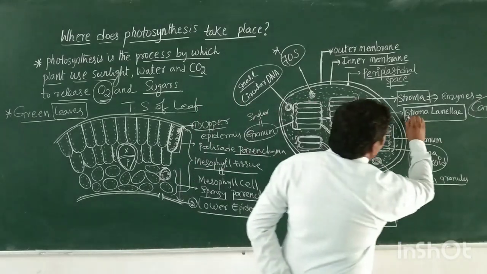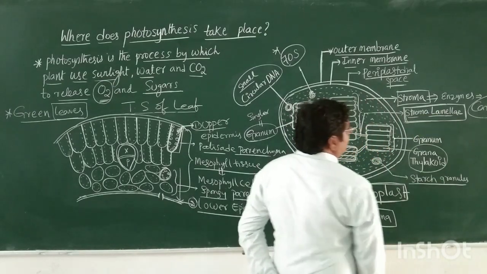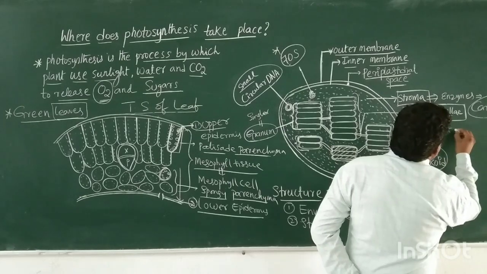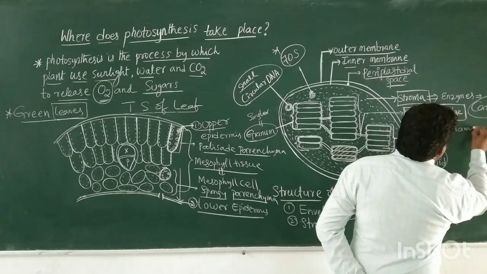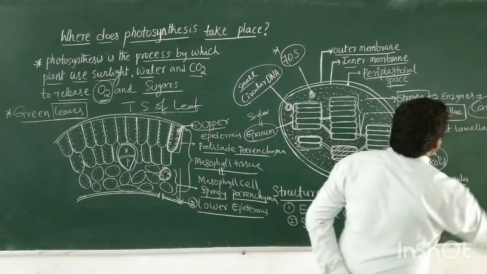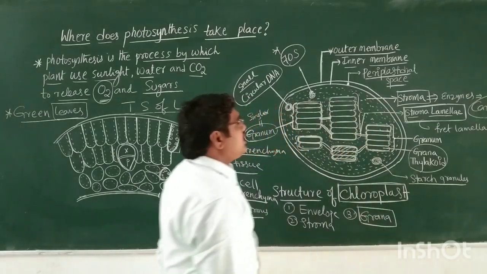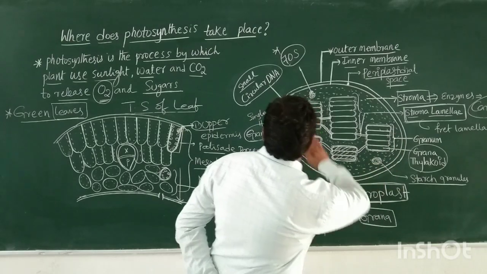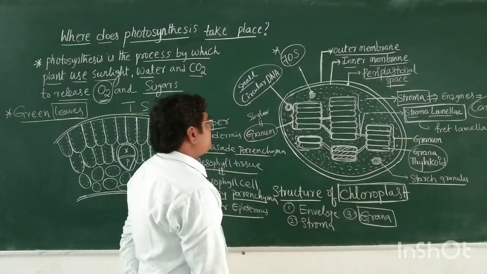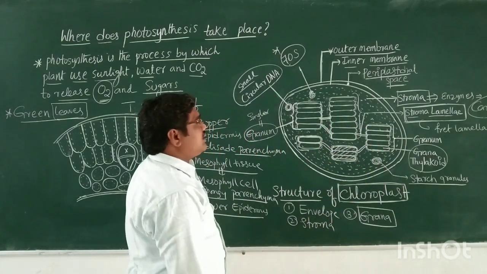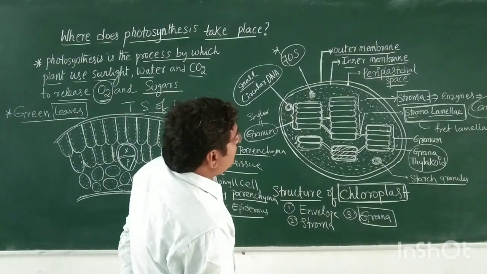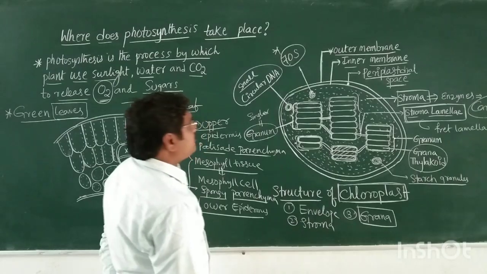This is called stroma lamellae, and it is also known as frets lamellae. The different grana are arranged in stack-like structures. Okay, so this is the structure of the chloroplast.